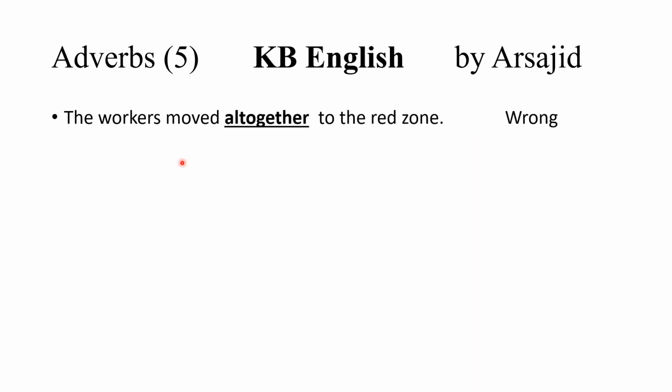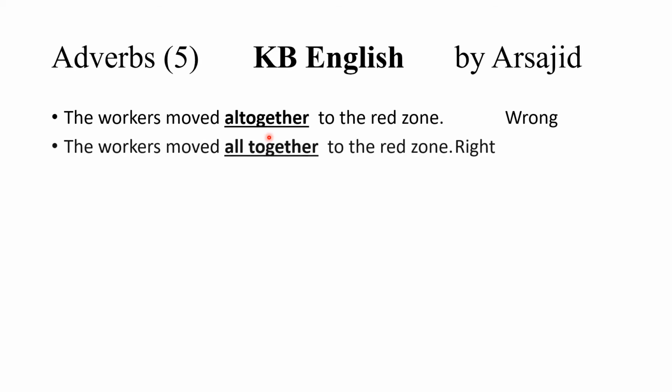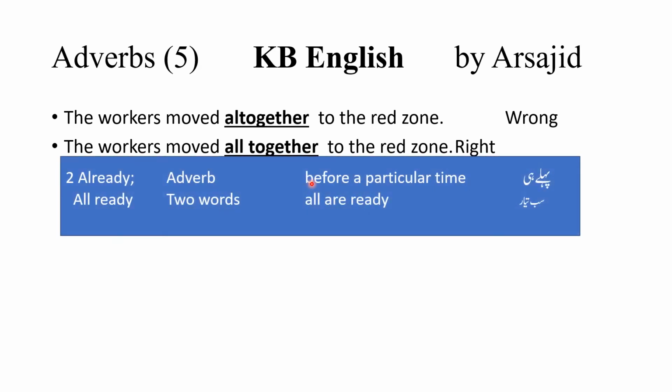Next example is, the workers moved altogether to the red zone. Altogether means completely, and all together means to be together, इकट्ठे होकर. So it would be, the workers moved all together to the red zone, meaning सारे workers इकट्ठे होकर red zone की तरफ चले गए.